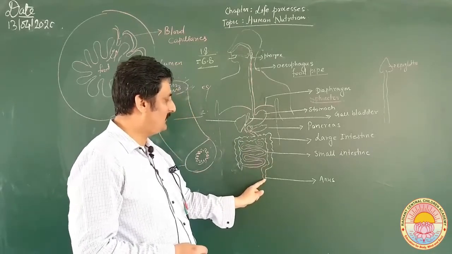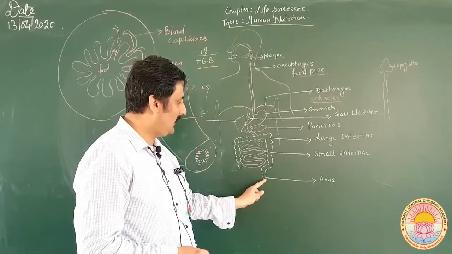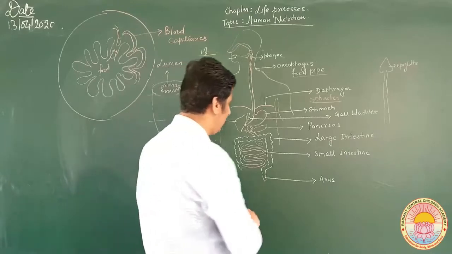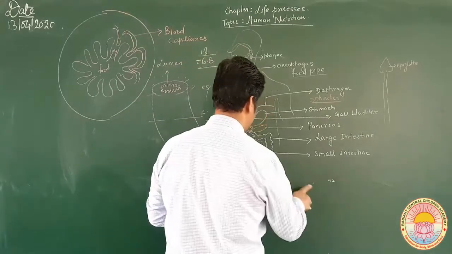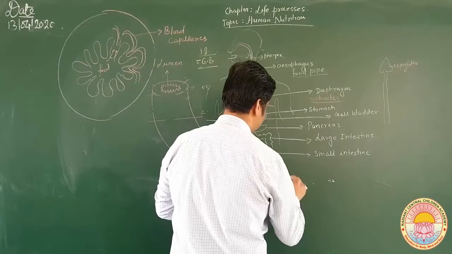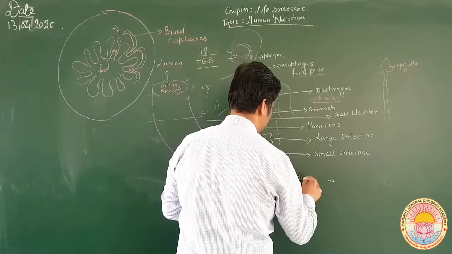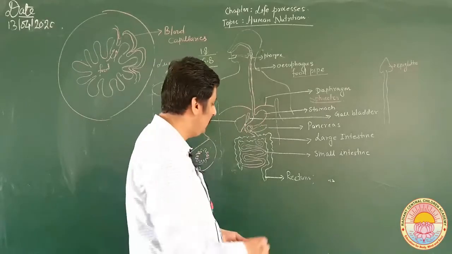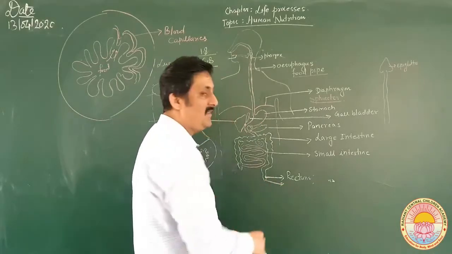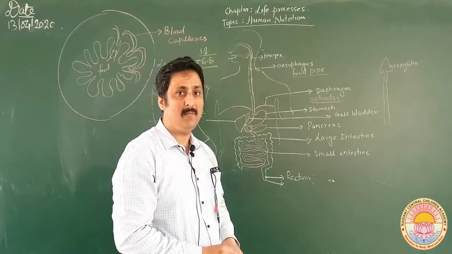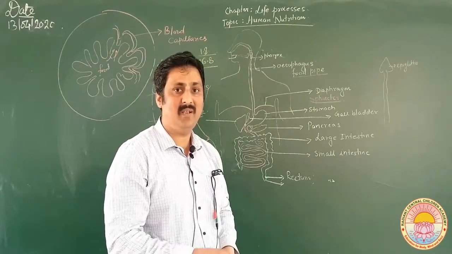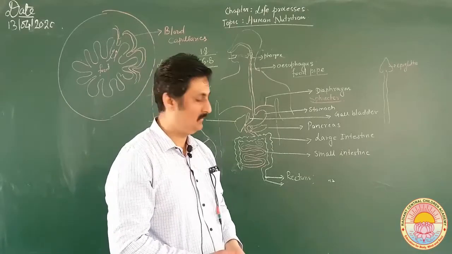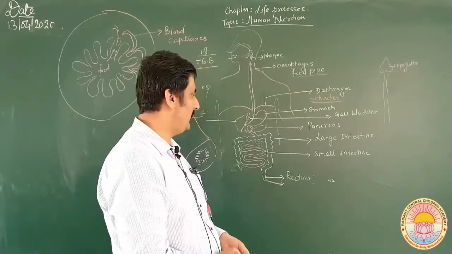Just before its release, there is again a sphincter. Cecum, colon and rectum, this is the last part of the large intestine, and here again a sphincter is present. It regulates the amount of undigested food being released outside through the anus.